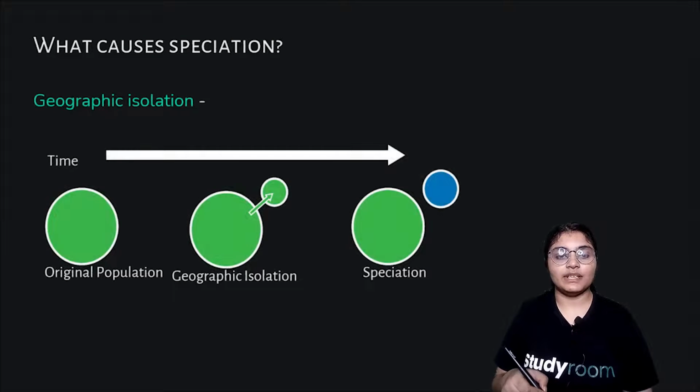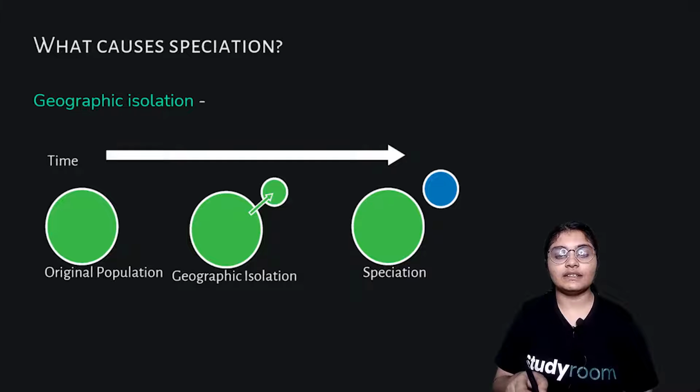Now, what causes speciation? We saw geographic isolation here: there was an original population, and from that population a small population gets divided and goes away. With the course of time, this population adapts to some other variations and evolves in some other way, and hence it changes to a different population.